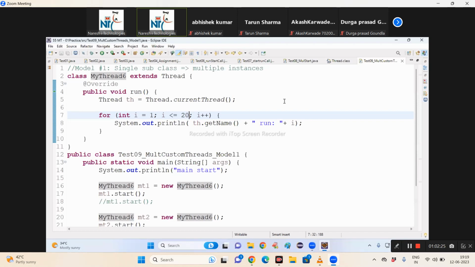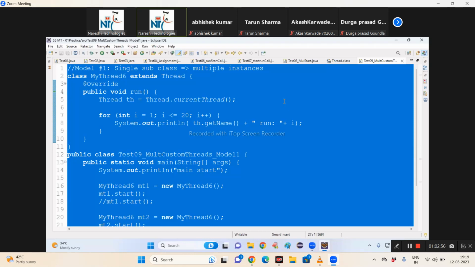Then when you are executing the same logic in multiple custom threads, two problems are there. Are you executing with the same inputs or different inputs? Sometimes I want to execute with the same input, sometimes with different inputs. Understand? So tell me, is this program executing with the same input or different inputs? Same input. First thread 1 to 20, second thread 1 to 20, third thread also 1 to 20. Now I want you to rewrite this logic.